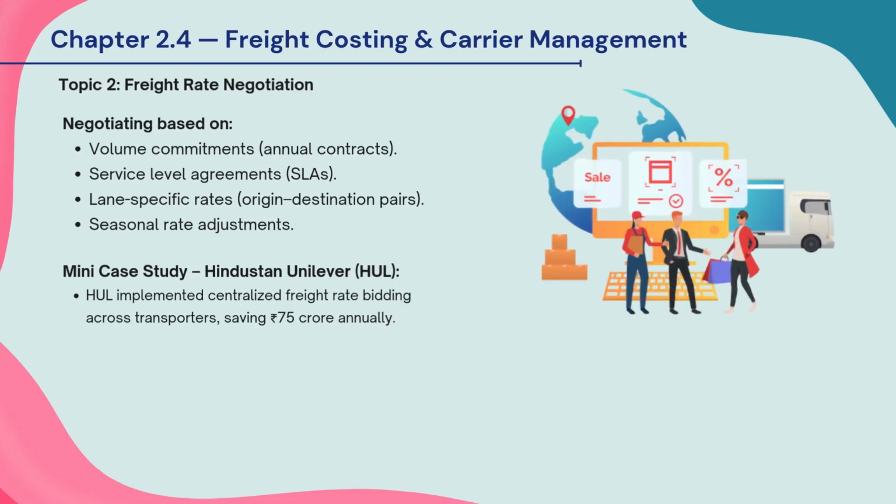This slide explains freight rate negotiation. Companies negotiate transport rates based on factors like volume commitments, service level agreements, specific routes, lanes, and seasonal demand changes. Long-term contracts with higher shipment volumes usually help in getting better rates. Seasonal demand also impacts pricing, so companies need to negotiate flexibly. Mini case, Hull centralized its freight rate bidding process across transporters and saved around 75 crore per year.